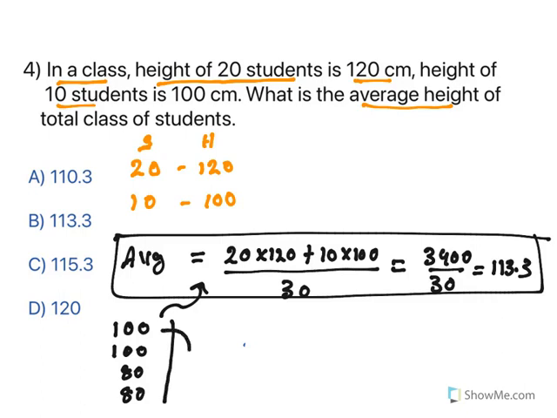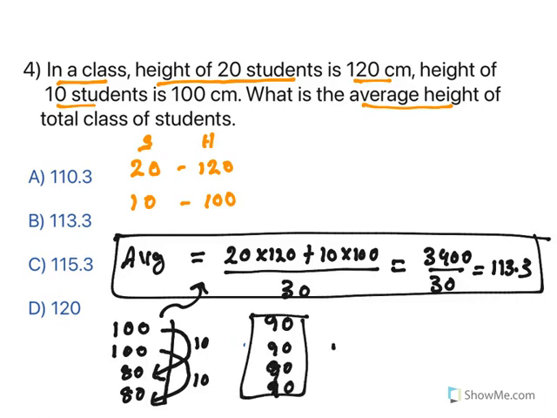What happens if you remove 10 from here and put it here, and from the other 100 remove 10 and put it here? The 100, because you have subtracted, becomes 90. This one also becomes 90, and you have given 10 to each 80, so the 80s become 90s. All 4 are 90. This is what the average is. So this is how you need to think. You need to distribute to equal values so that you will get this.